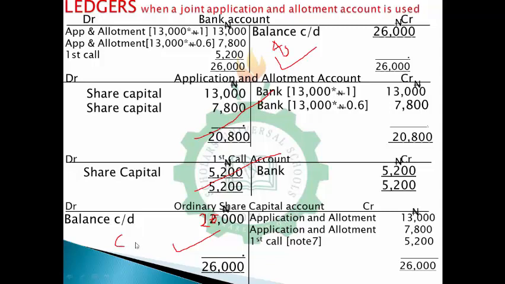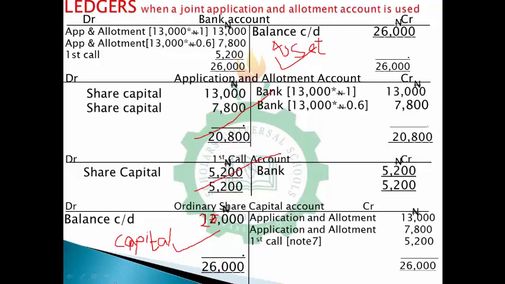Don't forget the accounting equation represented on my statement of financial position, or balance sheet: assets equal capital plus liability. We don't have liability here, so assets equal capital. So this makes work much easier.